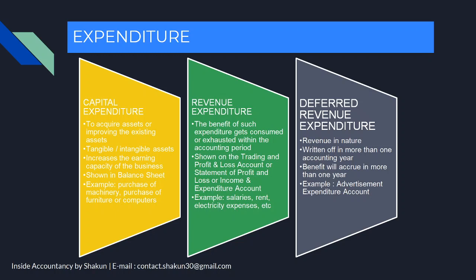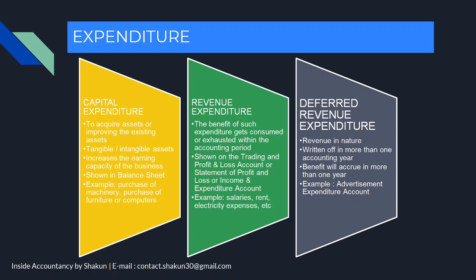For example, if you say that you've paid salaries or you've paid rent. So if you have paid rent for the premises, for the building for a period of 12 months, that will expire in this year only. Next year again you have to pay the rent. So the benefit of giving rent, the benefit of using the premises will be expired in the current accounting year only. In the next year again you have to pay rent.